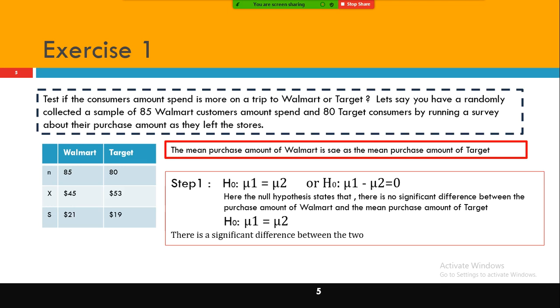That means it is not consistent. Hope you remember, I don't have to repeat again. Here there is a variation, and here there is a variation. The next question is: if it is $52 and $53 and the variation is somewhat the same, do I still need to conduct the hypothesis test?